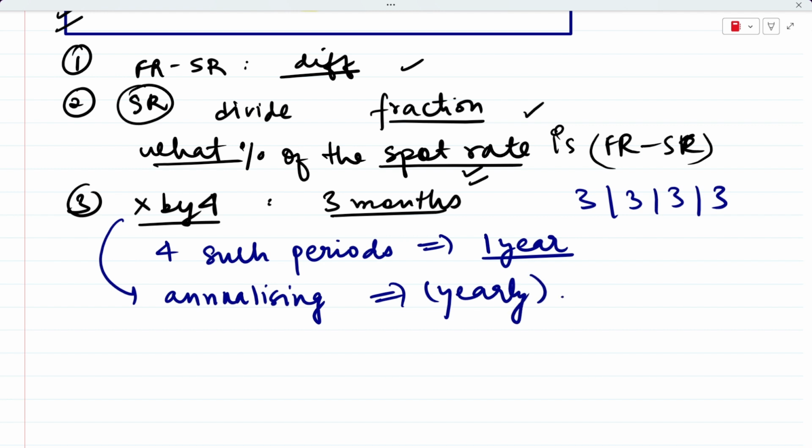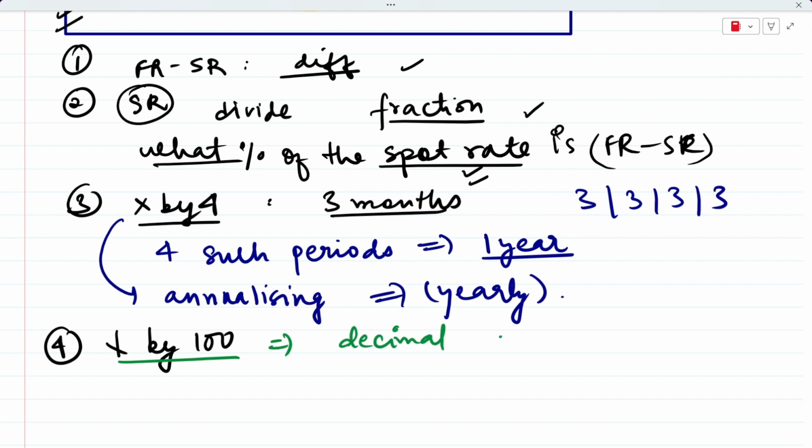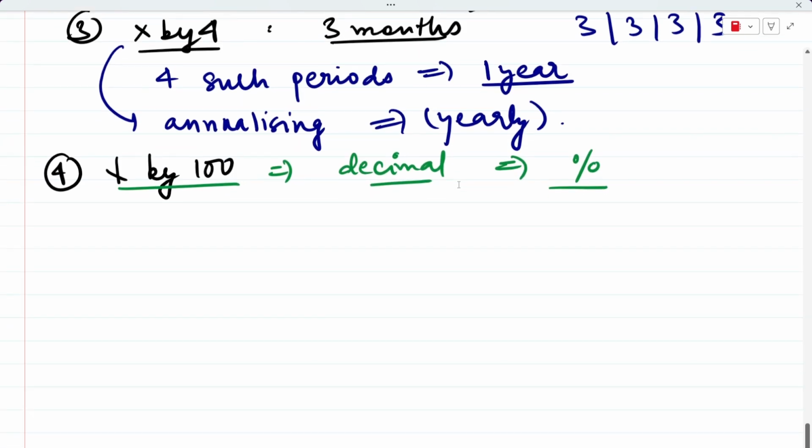So that is why we multiply it by 4. And then lastly, we multiply by 100 also. This is simple to understand. We multiply by 100 because we want to convert the decimal value that we'll get into a percentage value. That is why we multiply it by 100 also, to get the value in percentage form.